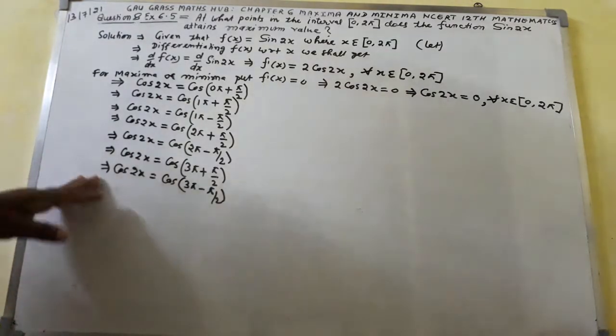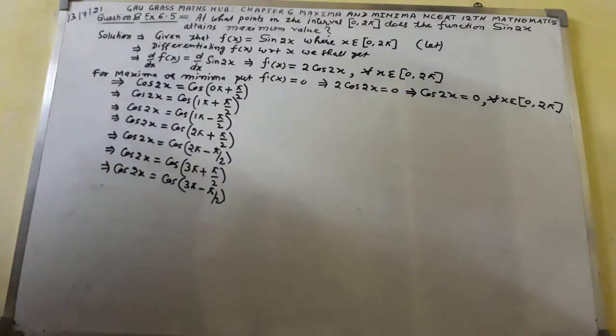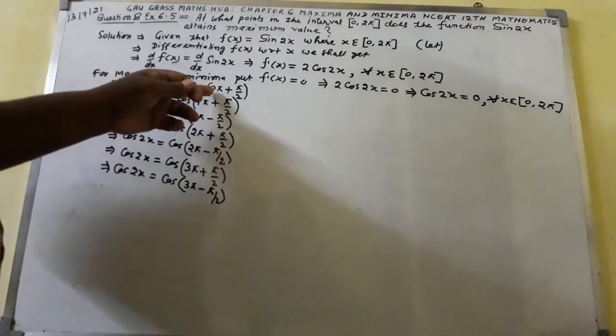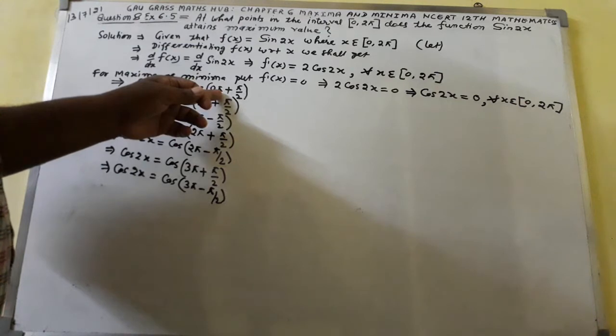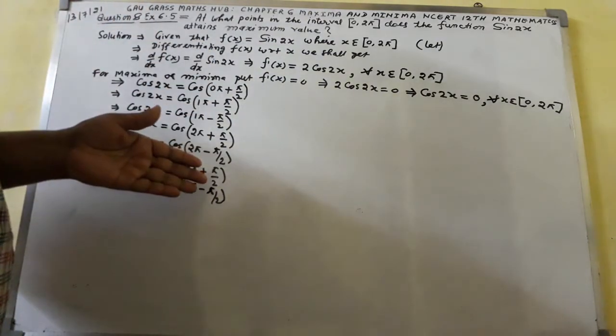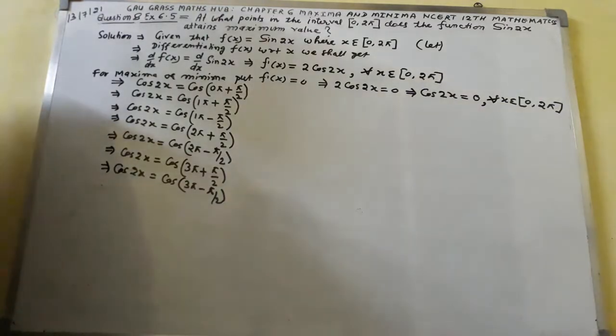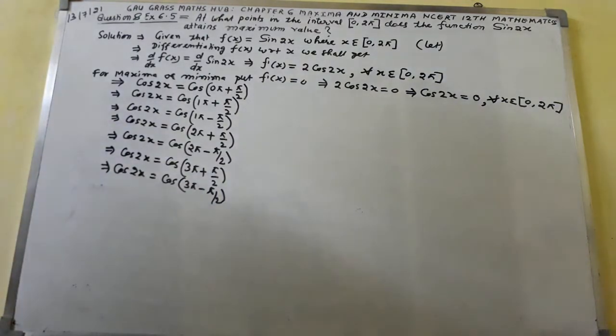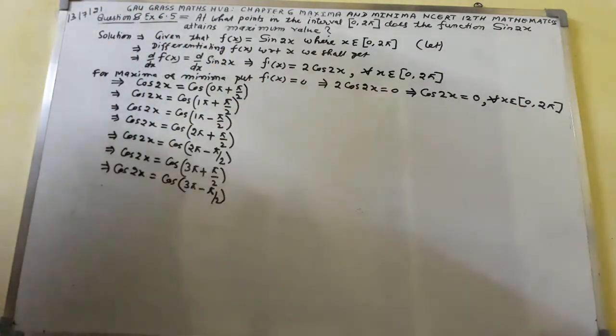Now what to do next? Here you can see cos of (0 plus π by 2) comes out to be cos 90 degrees, which is 0. All these values will come out to be 0, but you have to consider the condition that x belongs to the interval.